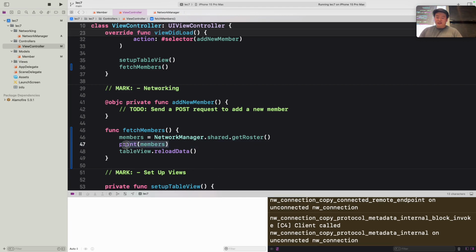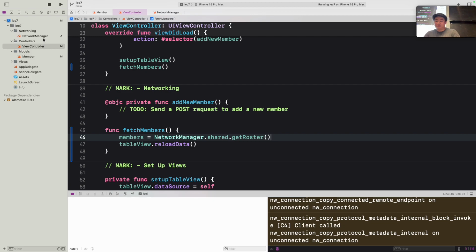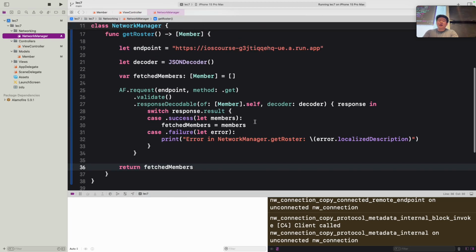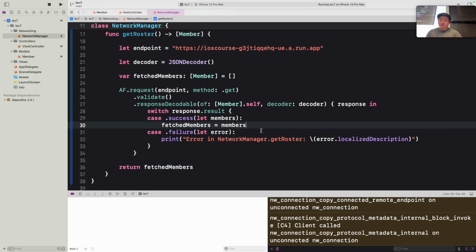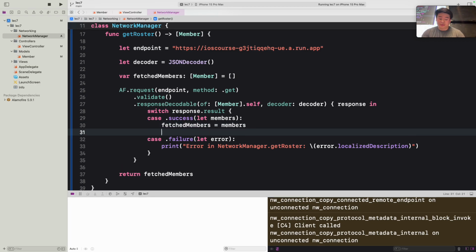Okay, let's delete this print for now, and let's go back into Network Manager and maybe do some debugging there. We have fetched members, we set that there. So maybe after the request, we can print out fetched members to see what we have here. And let's run that now.